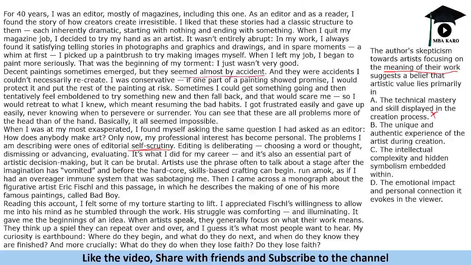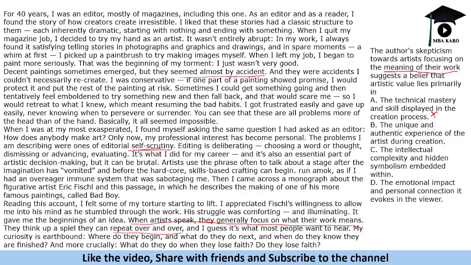In the last paragraph, when artists speak, they generally focus on what their work means. They think of a spiel they can repeat over and over, and I guess it's what most people want to hear. So basically they justify their work. The author is criticizing this, that they focus on what they create, but instead they should focus on what the viewers want to see.